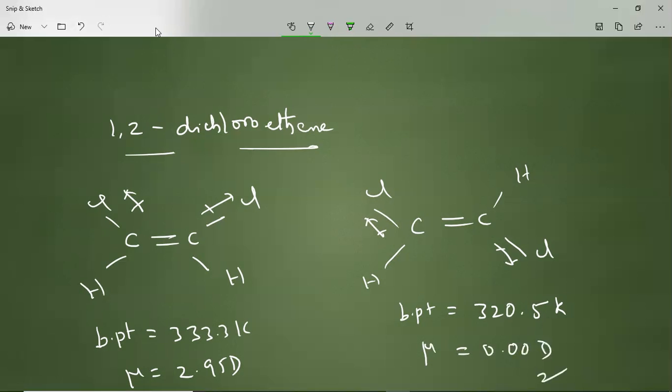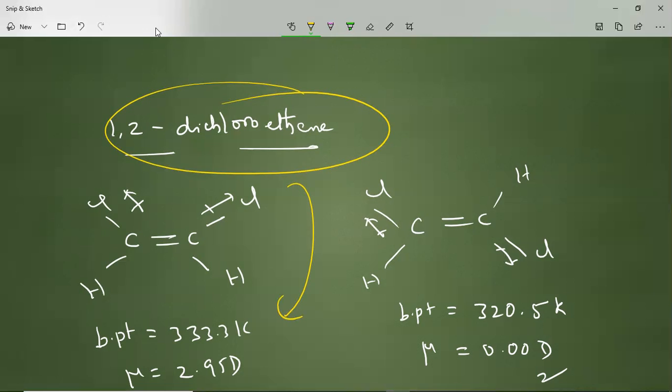What is the meaning of this? Cis-1,2-dichloroethene exhibits a significant dipole moment, while the dipole moment of trans-1,2-dichloroethene is 0, because the bond moments are getting cancelled. So this is one of the important points to be noticed.